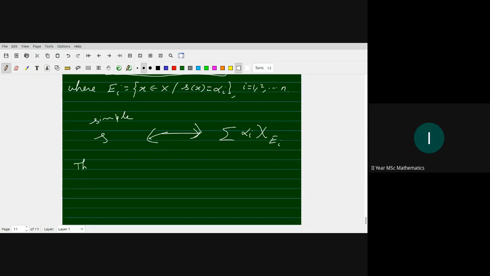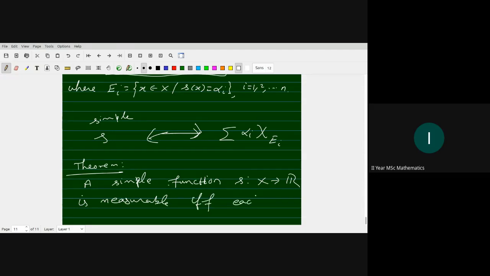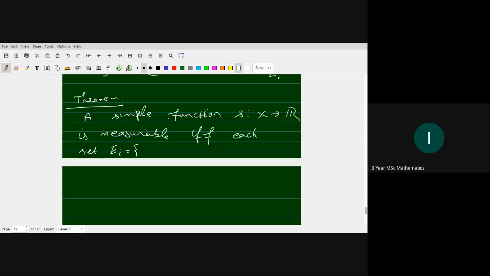So the next theorem: a simple function S from X to R is measurable if and only if each set E i, the set of all x in capital X such that S of x equals alpha i, is measurable for each i from 1 to n.